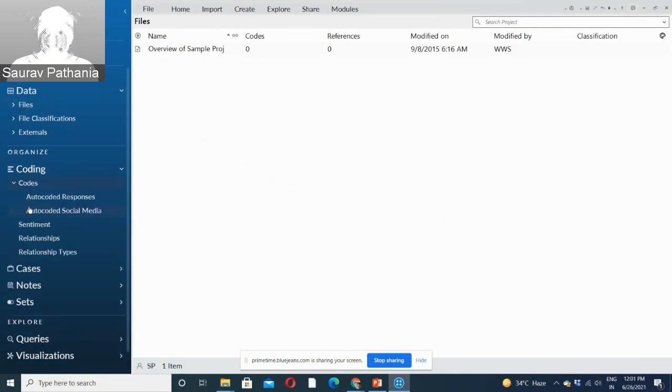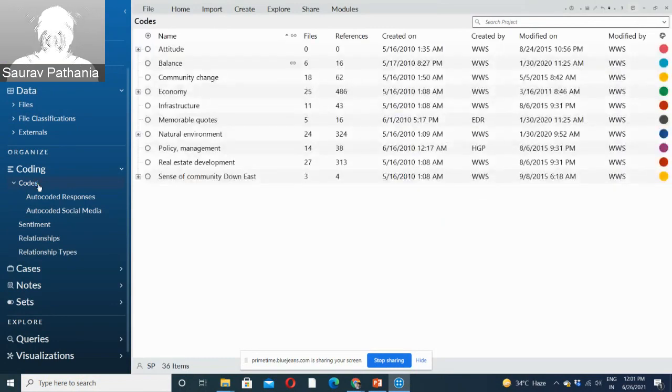Let me show you first the codes which this person has created. These are all the manual codes which have been created, right? So you can see all the coding has been done by the researcher by creating these codes, or bins you can say, or containers where they have put in different references from different sources.